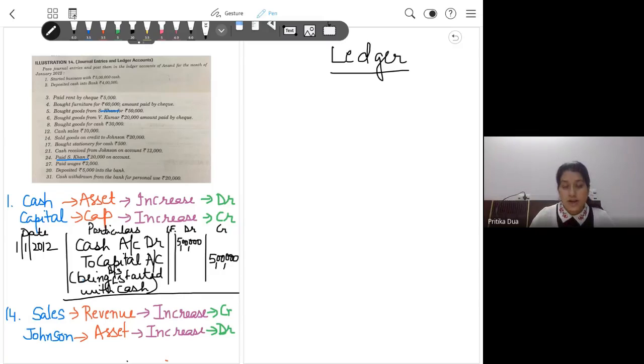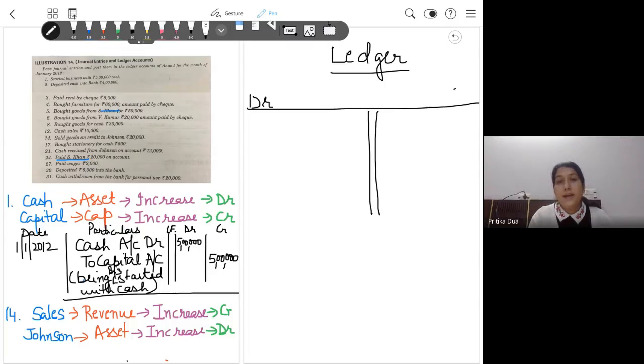Coming to what a ledger looks like, it has a debit side and a credit side. Debit side is the left hand side of the account, credit side is the right hand side of the account.